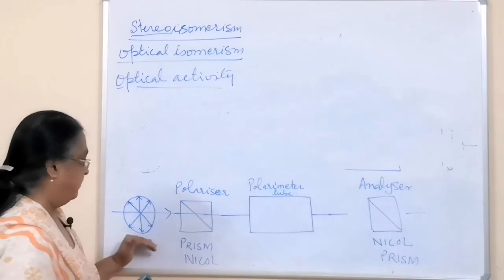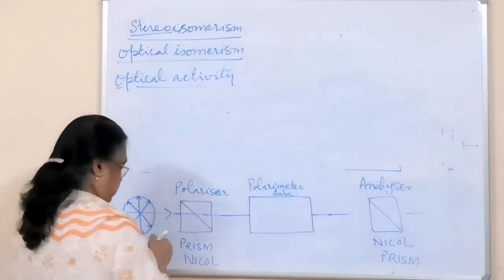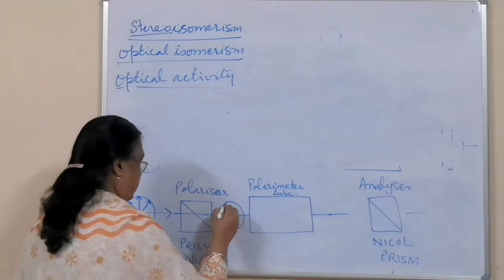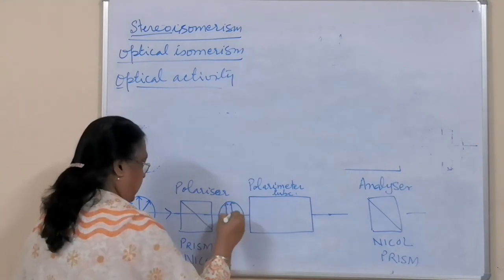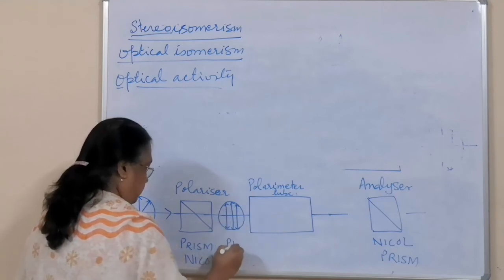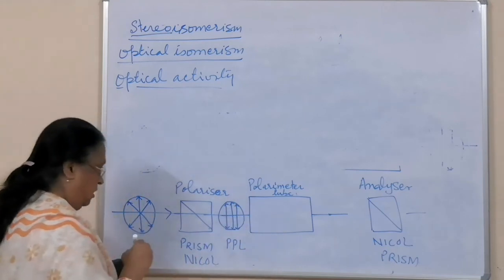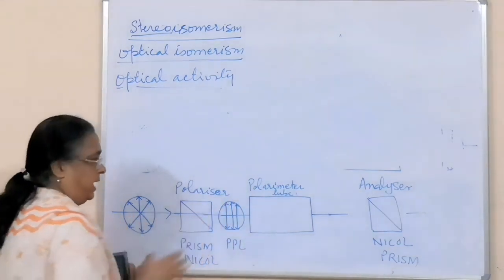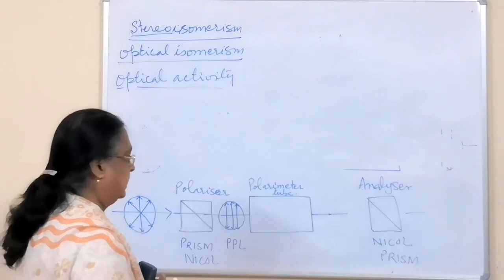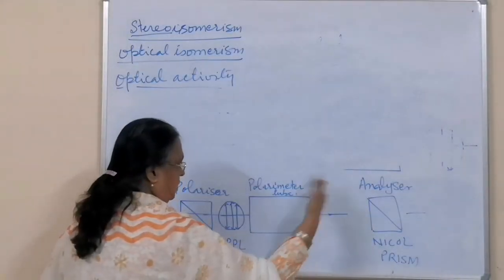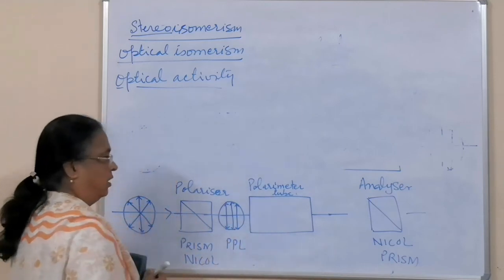So this is your plane polarized light, which means the direction of vibration is set in one plane. So this is PPL. In the beginning, the polarimeter tube is kept vacant, and then one more Nicol prism is put on that side of the polarimeter.